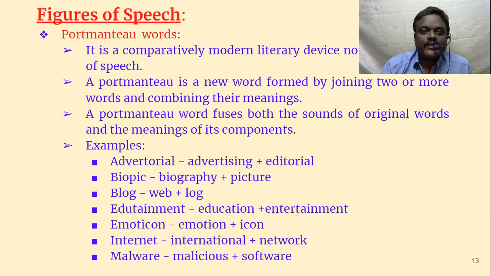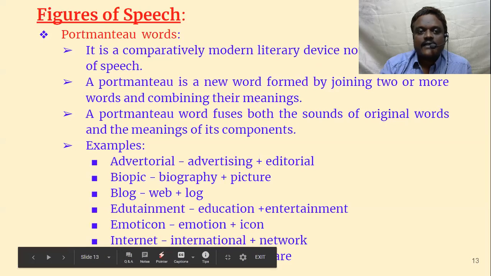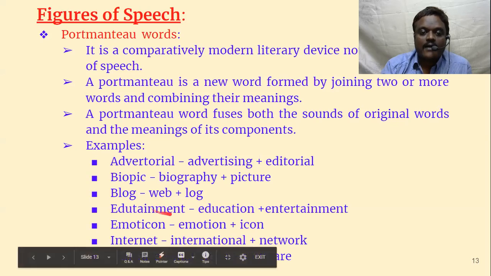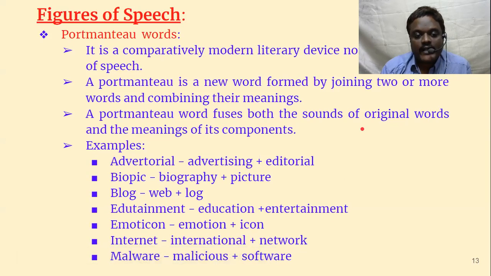Then portmanteau words. It is comparatively modern. A portmanteau is a new word formed by joining two or more words and combining their meanings. Portmanteau words fuse both sounds. So two words are brought together and a new word is formed. For example, advertorial is advertising plus editorial. Biography plus picture, biopic. Web plus log, blog. Education plus entertainment, edutainment. Emotion plus icon, emoticon. International plus network, internet. The same way, malicious plus software, malware.